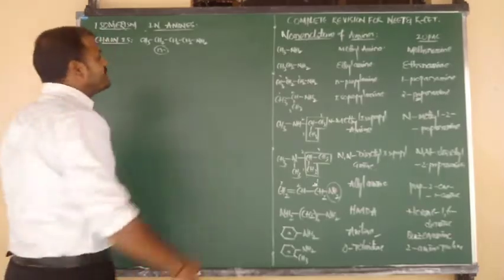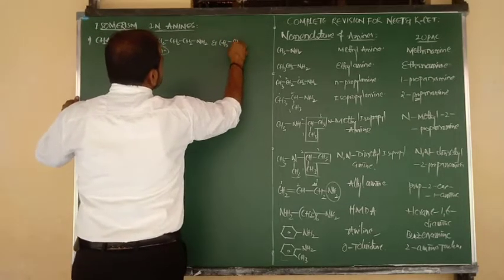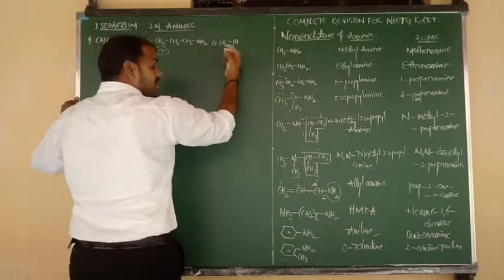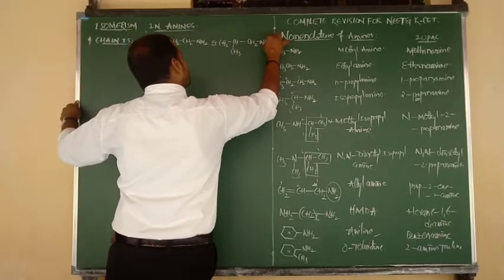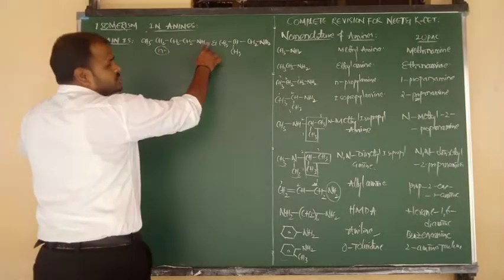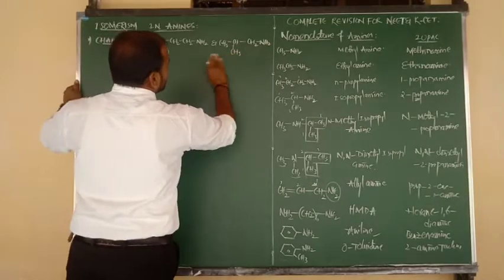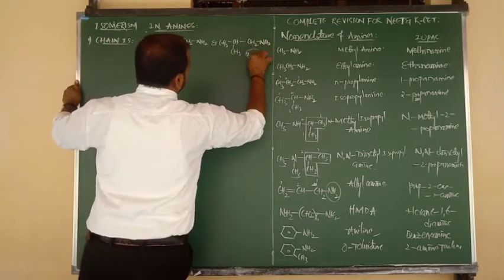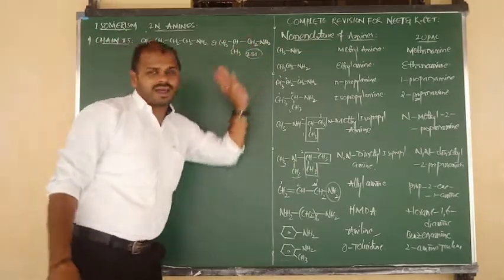We can convert it into the iso form: CH3 bonded to CH, with CH3 below the plane, again bonded to CH2, CH2 bonded to NH2. Here also 4 carbons and 1 NH2, but this is the normal form and this is the iso form. So this is N-butyl amine and this is isobutyl amine.